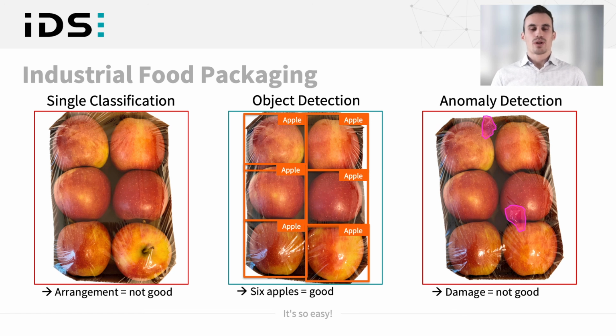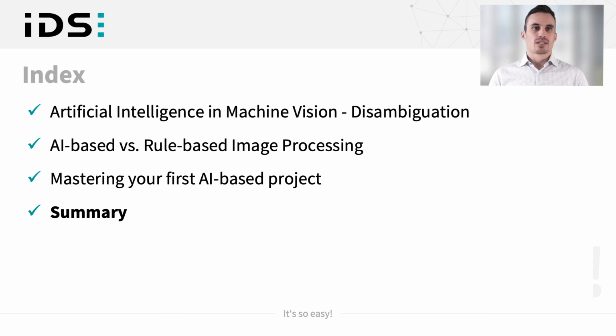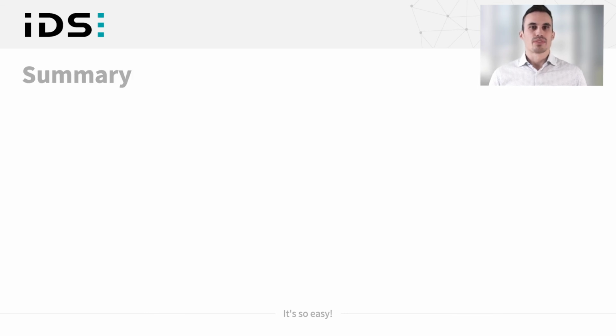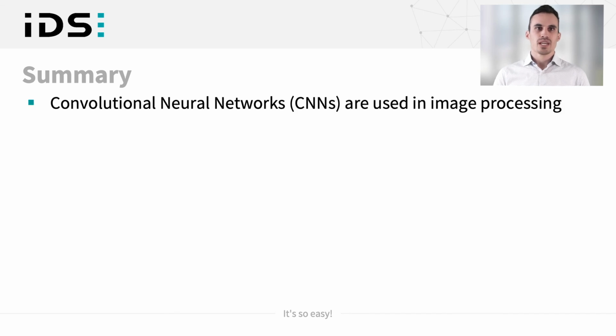Okay, now we learned some basic things about artificial intelligence, and now I would like to sum this up a little bit. What did we learn today? The first thing is convolutional neural networks, also called CNNs, are used in image processing.